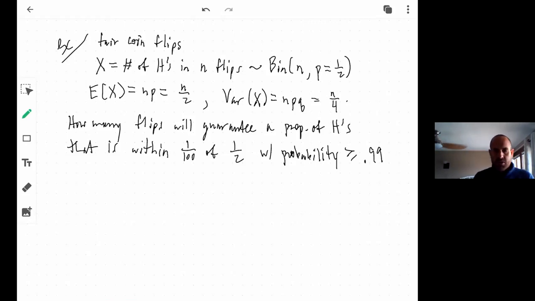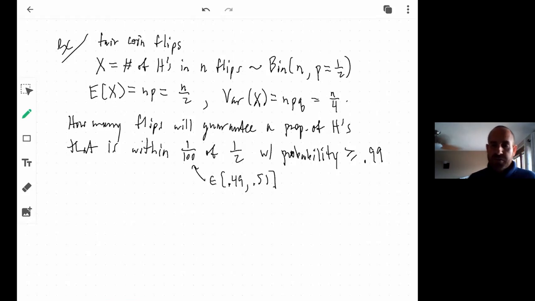So within 1/100th of 1/2, remember in the hundredths, 1/2 is equal to 0.5. Within 1/100th means it has to belong to 0.49 and 0.51.